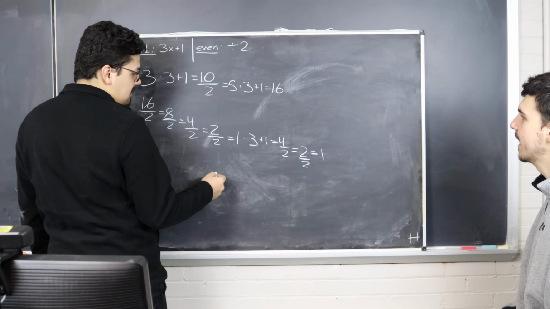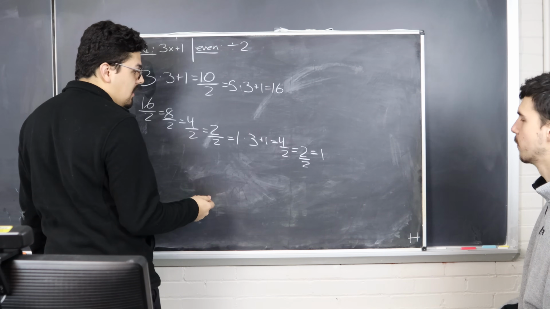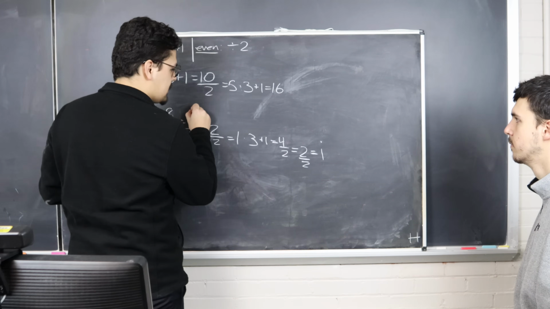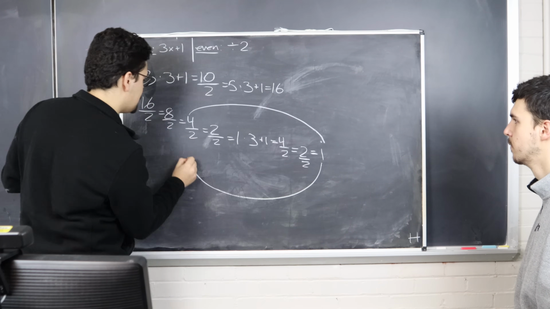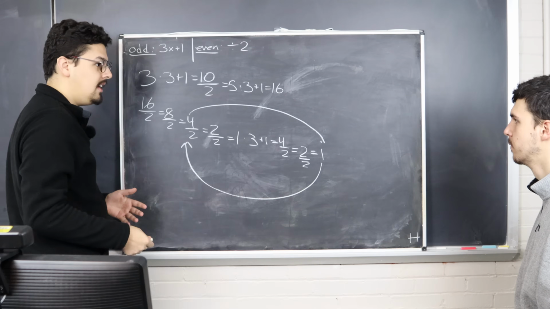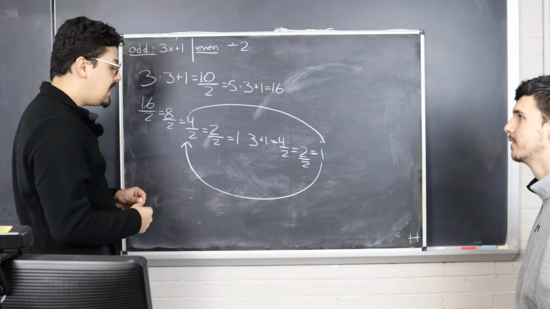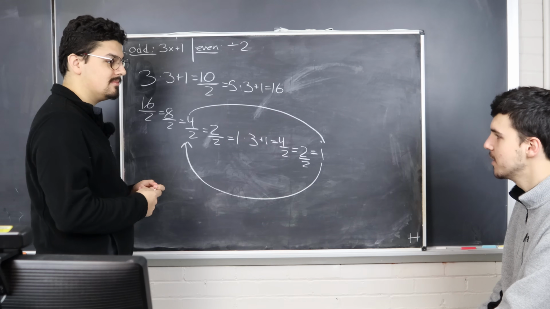I see. So it just gets stuck in a loop of 4, 2, 1. Yeah, that's the main point. For any number, it results in this 4, 2, 1 loop that just keeps repeating over and over again. And this is called the Collatz Conjecture. So this really works for any number? Yeah, any number. Sounds like a great video idea, but we've got to go.